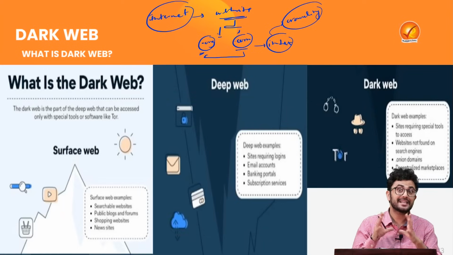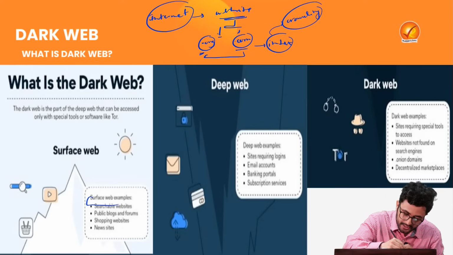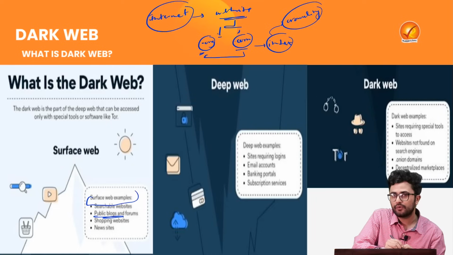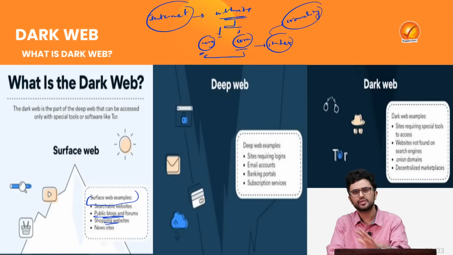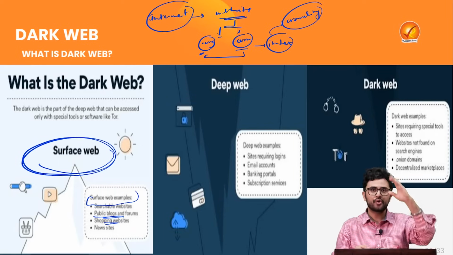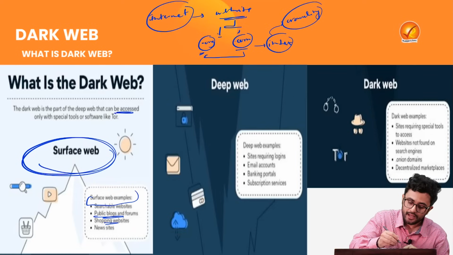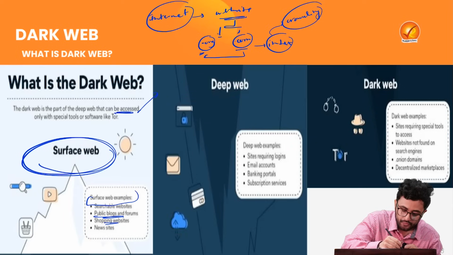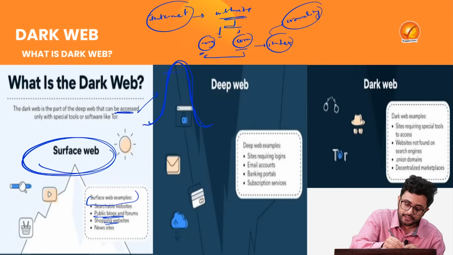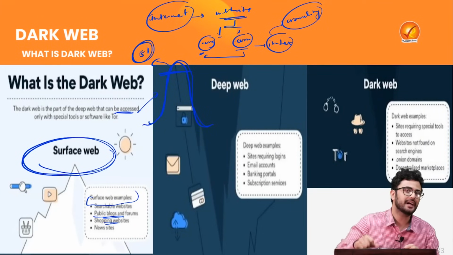So these are the sites which are easily available to us, which we can access freely, such as any searchable website, any public blog or forum, a shopping website, let's say Flipkart and Amazon, and the search engines you are using, Google, Firefox, all of that falls in the category of the surface web. It is called the surface web because it is completely accessible, right? And also because, if we consider this whole internet platform as an iceberg, then the surface web only forms 5%, or the tip, of that iceberg.